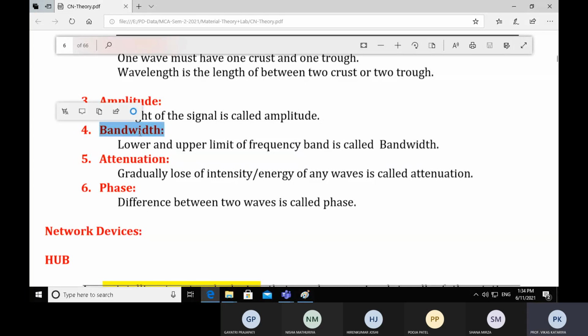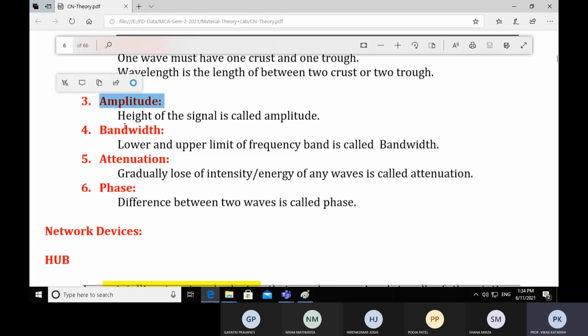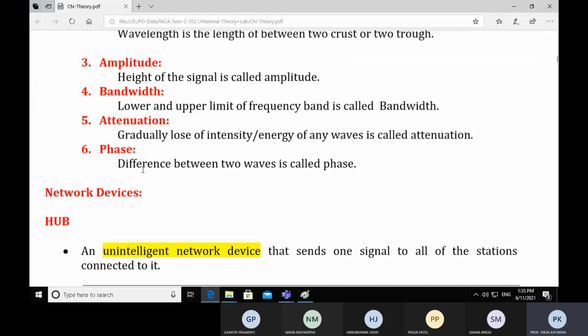So 20 kbps is the bandwidth of the signal. Now you can understand what I'm talking about. Now the signal gets low amplitude, high amplitude. That means you understand what's happening in the signal actually. There is a 270 degree phase difference between two signals. So you can understand what is the phase of a signal.